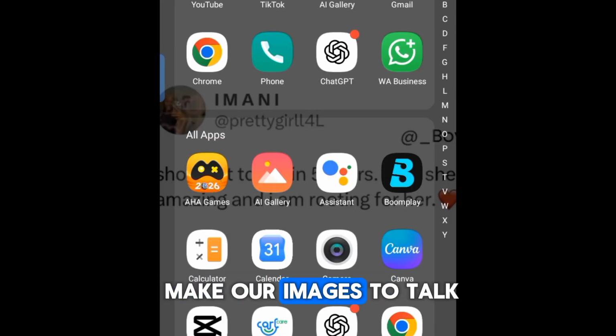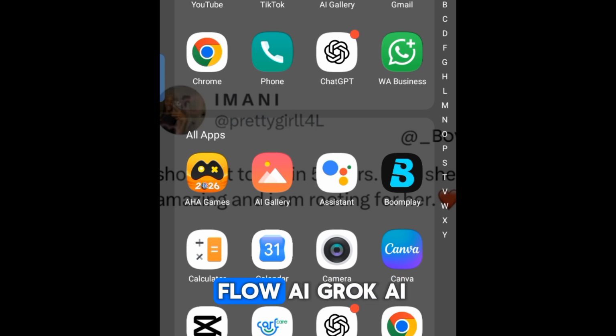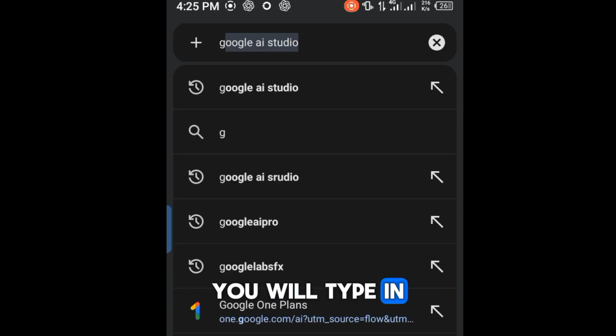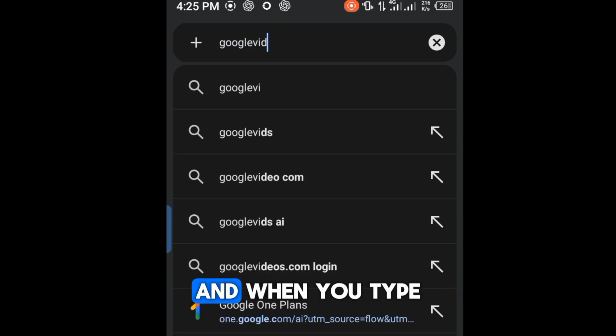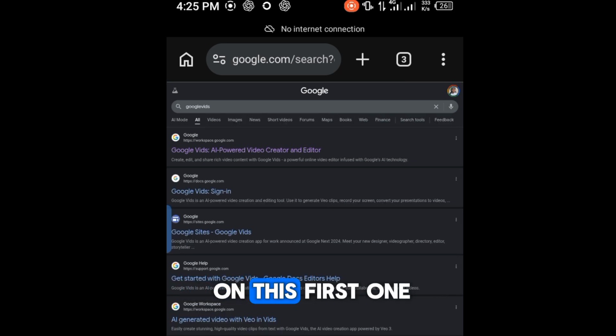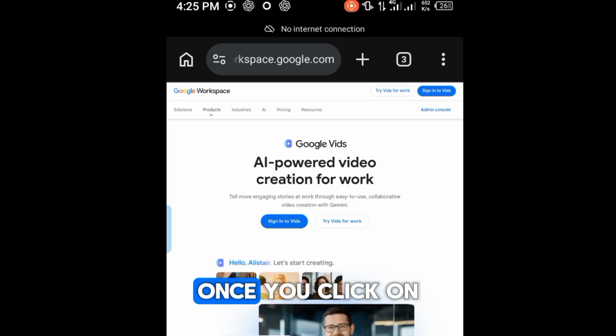To make our images talk, or to convert our image to video, we are going to make use of Google Vids. Feel free to use Flow AI, Grok AI, or even Kling AI. But for the purpose of this tutorial, I'm going to be teaching you using Google Vids, right? So what you're going to do is to come over to your Chrome browser. Once you come over to your Chrome browser, you will type in Google Vids. And when you type in Google Vids, you click on this arrow and you click on this first one. Once you click on this first one, you will come to this interface.